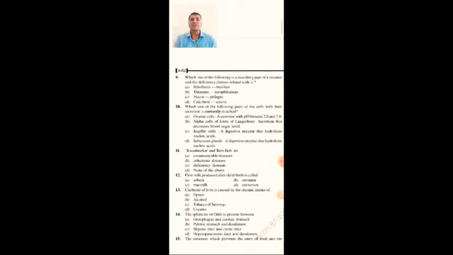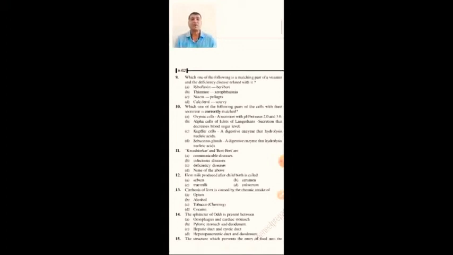And Kupffer cells, a digestive enzyme that hydrolyzes nucleic acids. Kupffer cells are present in the liver and do not digest that. It is not a digestive enzyme. It is a cell which is converting the RBCs into bilirubin or biliverdin. And sebaceous glands are the oil glands present in the body, which produce the sebum.